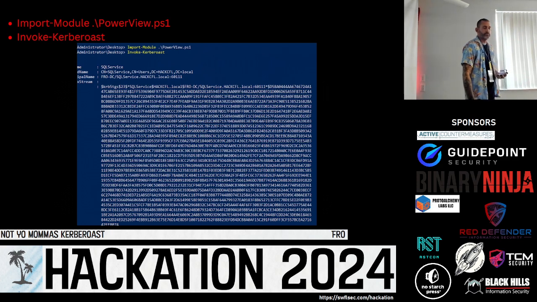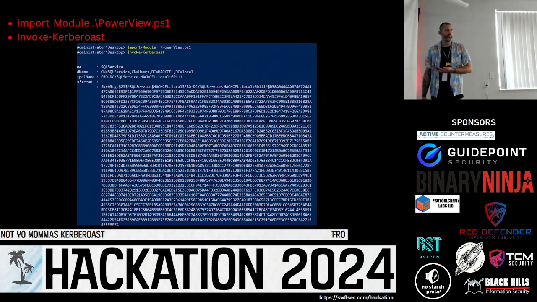So this is the way you use PowerView. You invoke Kerberoast, and what this has done is it's pulled down the SQL Service user, the service, and the hash. This is the hash that we can crack using Hashcat.